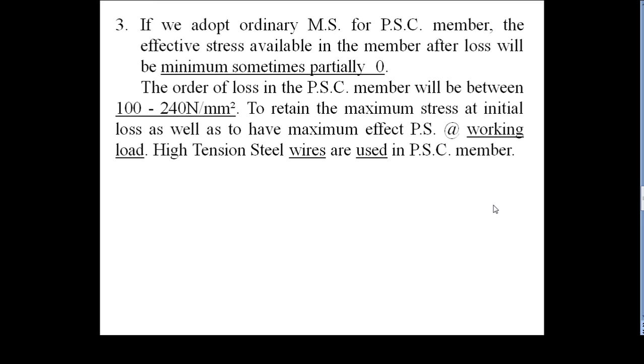Why? Because losses sometimes take place about 100 to 240 Newton per mm square. About 2000 Newton per mm square we are using in your PSC member: 10% means 200, 15% means 300 Newton per mm square losses will generally take place.